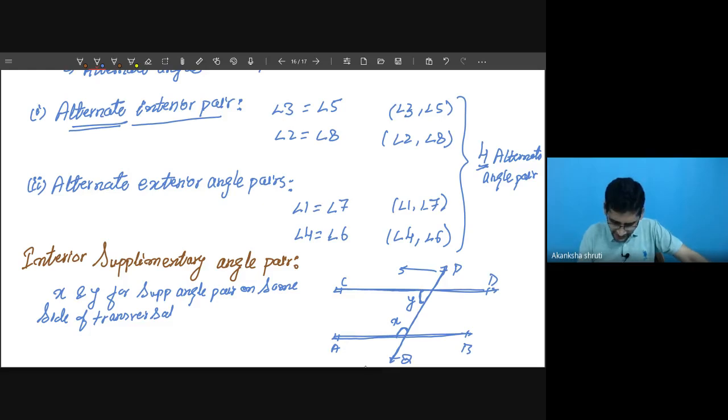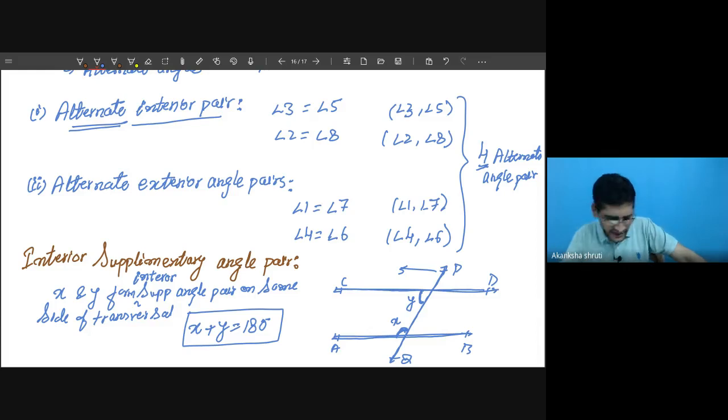So X and Y form interior angles, because they are inside. If we consider the interior angles on the same side of a transversal, then their sum is 180 degrees. This is the other important property that we have to keep in mind.